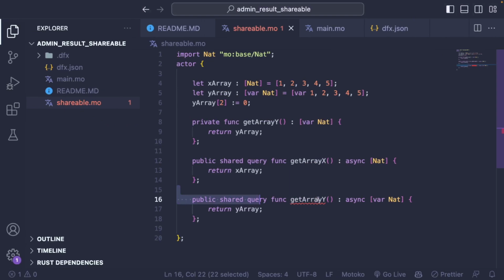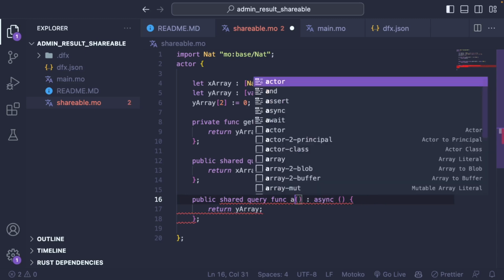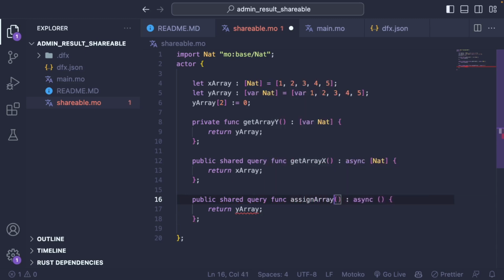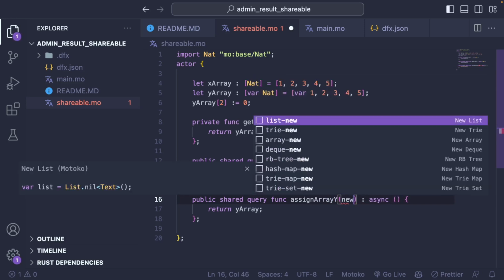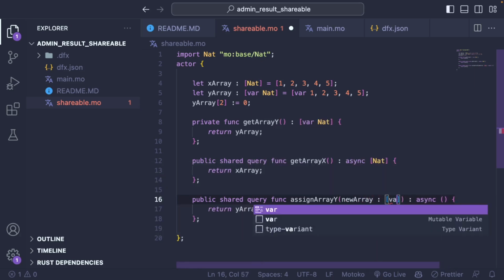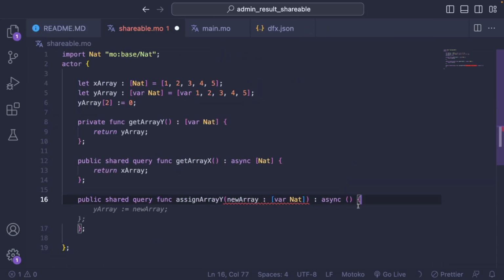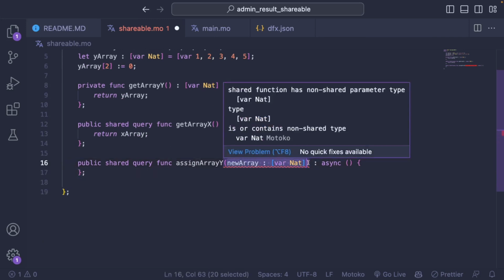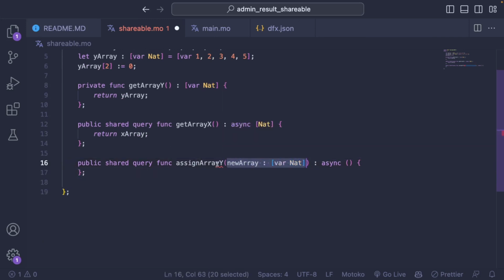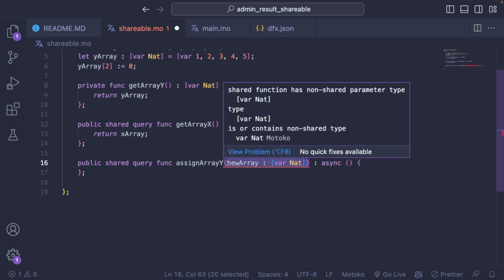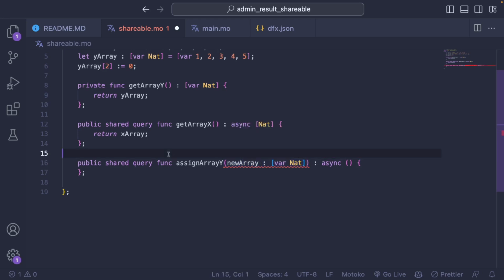And so anything that is an argument of a public function, so an argument or a return value, that could also be like, we can also do something like assignArrayY, and then it would take a new array, and it would be a variable NAT. And even this, and we haven't even written anything in the body of the function, but this is already throwing an error because it's also a non-shareable type that is an argument of a shareable function. So always use shareable types in your public functions, whether it's an argument or return value.